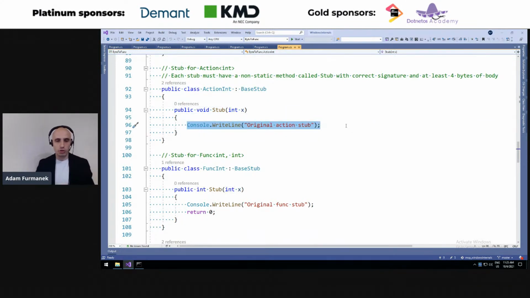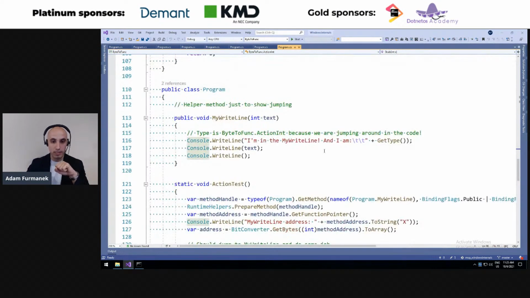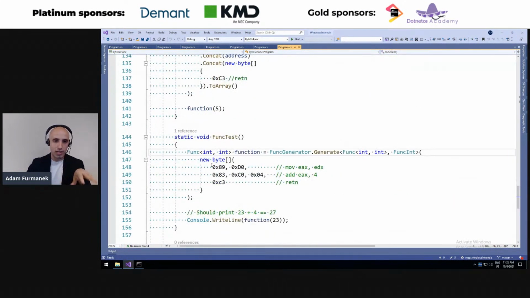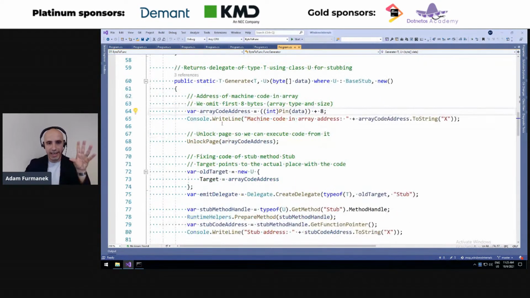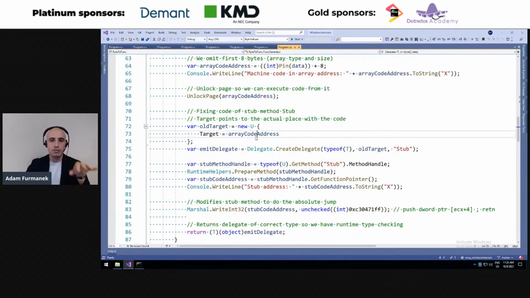And this machine code is going to be irrelevant for us because what we are going to do is we'll get an instance of this action int, override this machine code generated from console write line, and jump from here to the address specified in this target field held by the base type. So what we are doing again with func is we do have some machine code which does the same, adds 4 to the integer, but in generate what we are now doing is we first spin the array again, we get the address of the machine code, we unlock the page again, and now we get the array code address and we store it in this type which derives from this base.